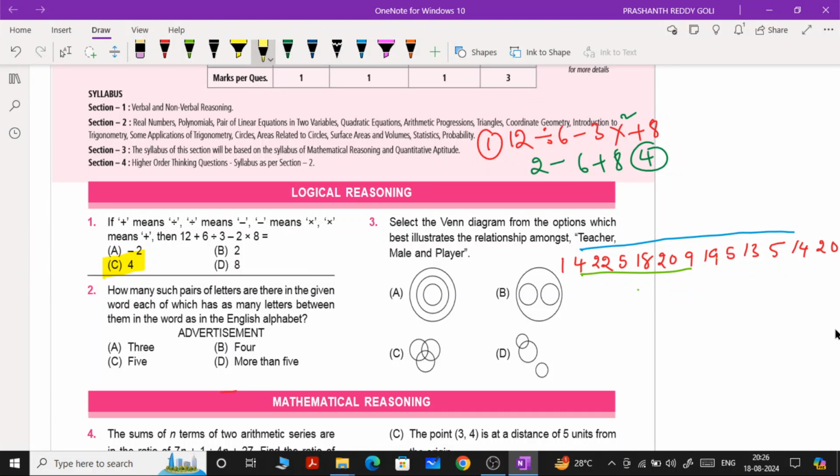9, 10, 11, 12, 13, 14. Yes, now you can start taking from this. You focus on this yellow color line. I hope you are able to see this yellow color line: 9, 10, 11, 12, 13, 14. Yes, it is possible. So far we are getting three numbers. So far how many are we getting? 3 here. I hope you understood.